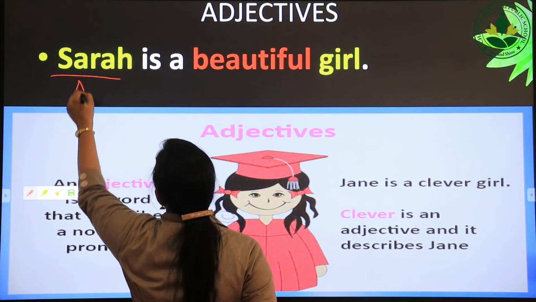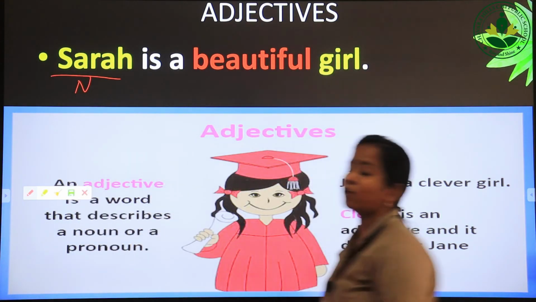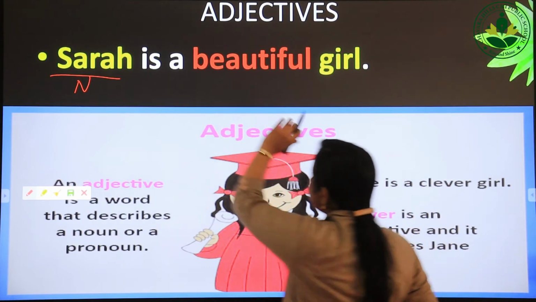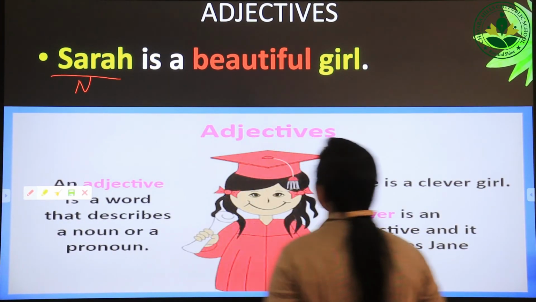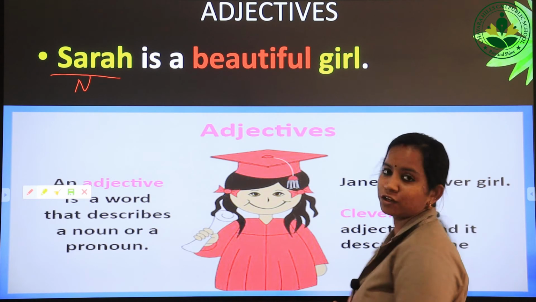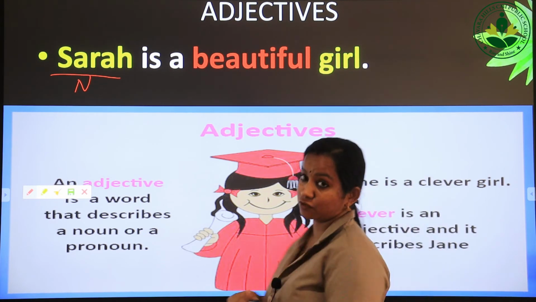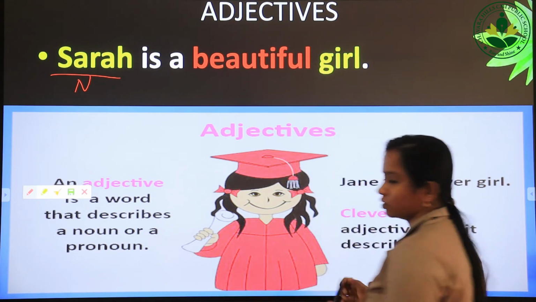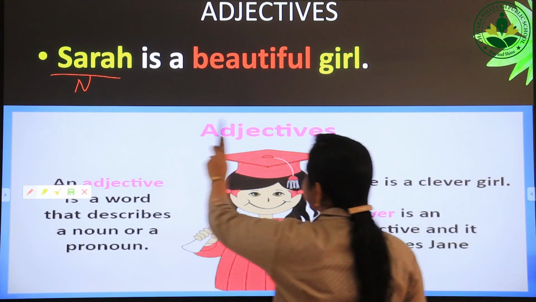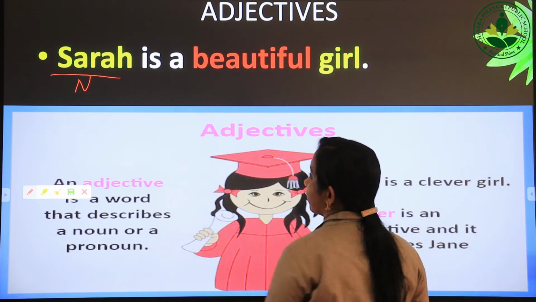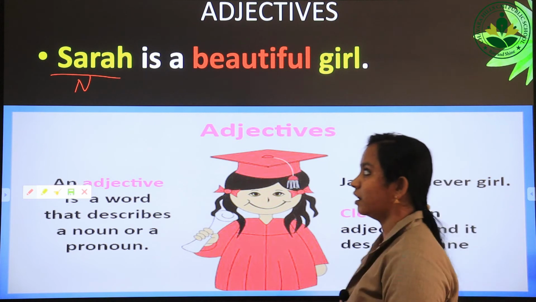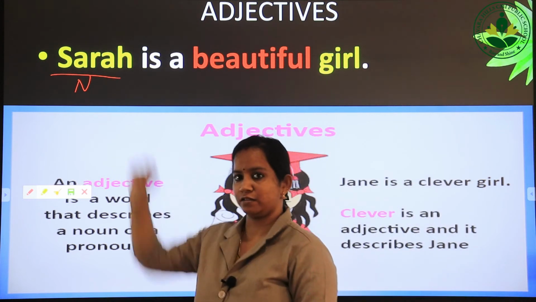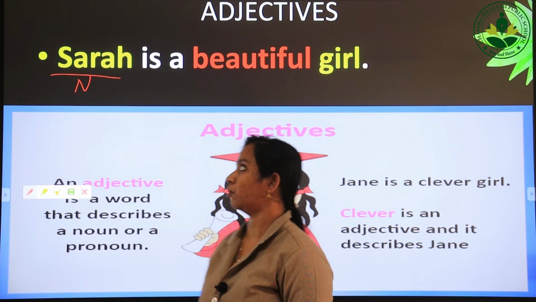Just take down this sentence on the back side of your notebook: Sarah is a beautiful girl. Have you written the sentence in your notebook? Back side of the notebook you have to write, not on the front side. Now you have to underline the word Sarah and write N there, because N stands for noun.